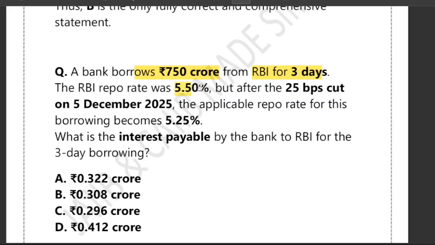The RBI repo rate was 5.50%. But after the 25 BPS cut on 5 December 2025, the applicable repo rate for this borrowing became 5.25%. What is the interest payable by the bank to RBI for the 3-day borrowing? Exactly, such type of questions are most frequently asked in the examination, and that is what we are practicing.